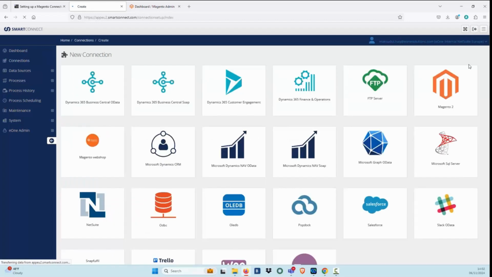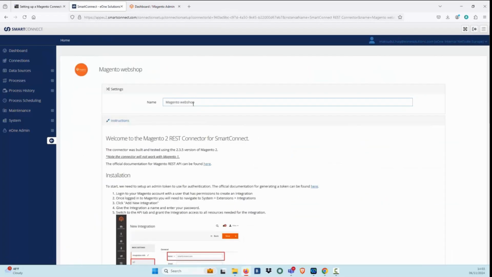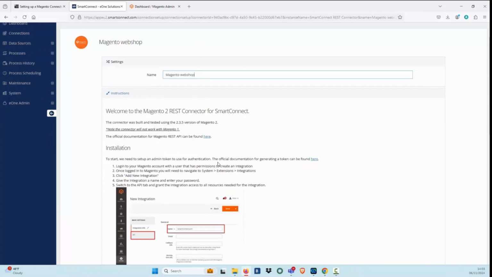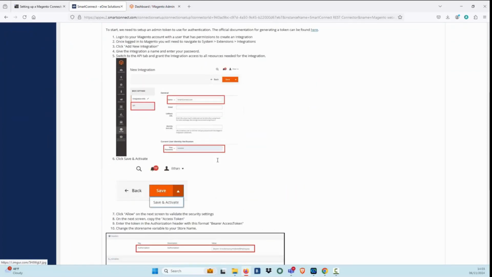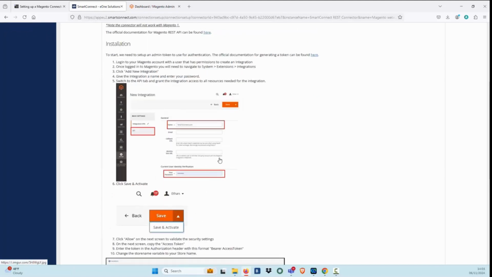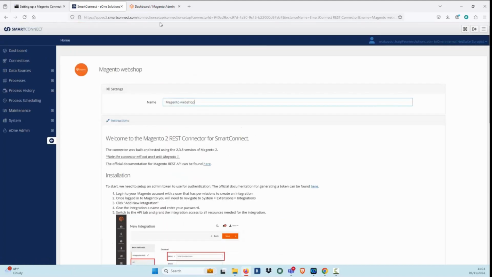Create connection. Name it Magento Web Shop. Under the instruction, we have the steps to create a Magento token. Let's move to Magento.